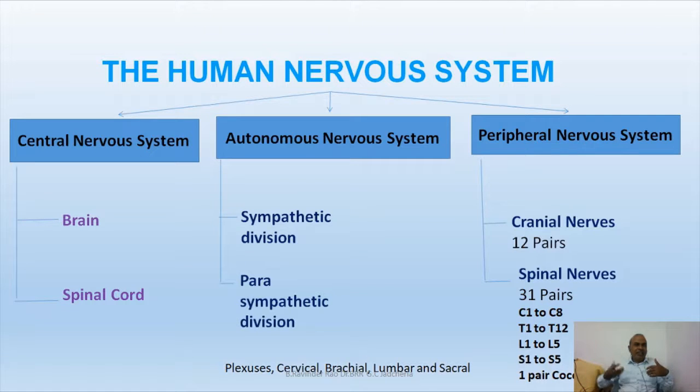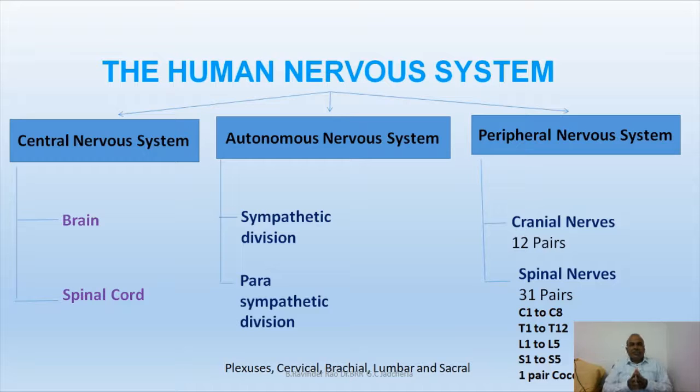They form the craniosacral outflow and the thoracolumbar outflow. Thoracic nerves and lumbar nerves form a special autonomic division called the sympathetic division, otherwise called thoracolumbar outflow, and the cranial nerves and sacral spinal nerves together form another special division called the parasympathetic nervous system or parasympathetic division.